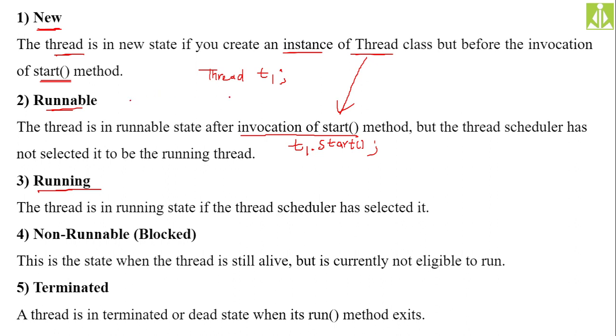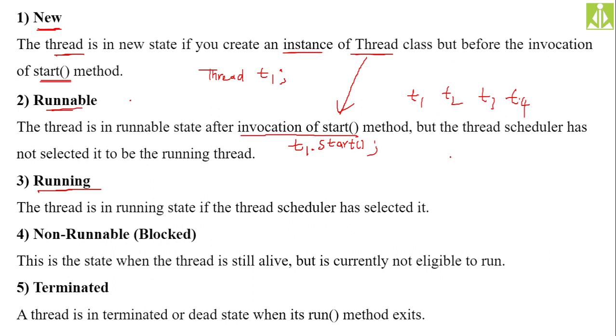Here not only one, but more number of threads. It is like a pool. Runnable state is like a pool. More number of threads can be in runnable state, but only one thread can be in running state. Remember this one. As runnable state does not require any CPU time, more number of threads may wait here, T1, T2, T3, T4, like this.